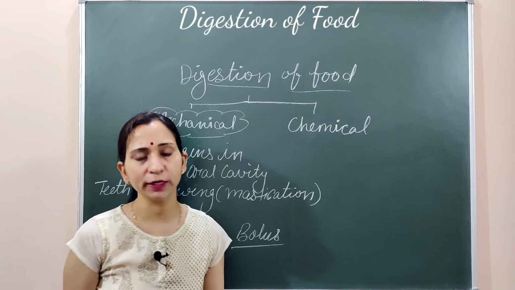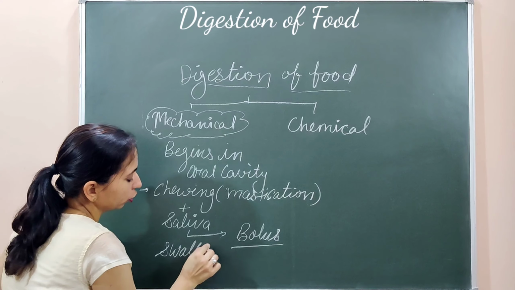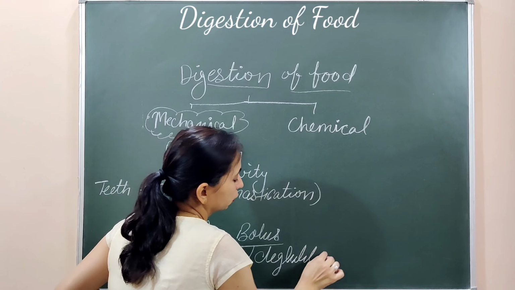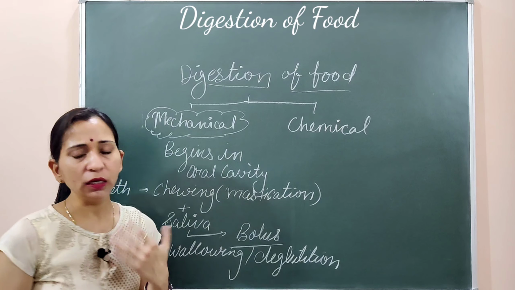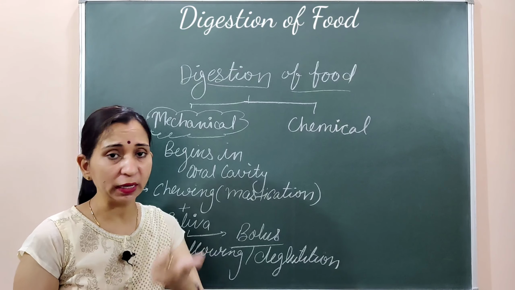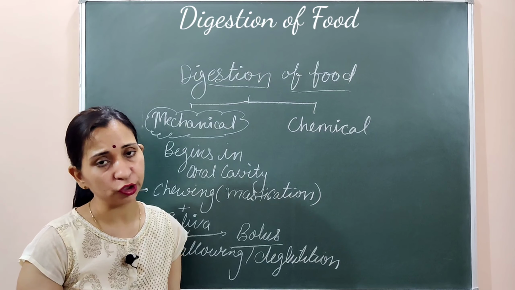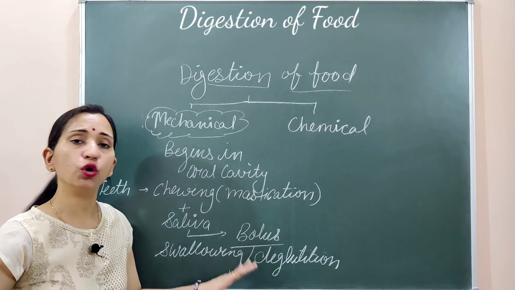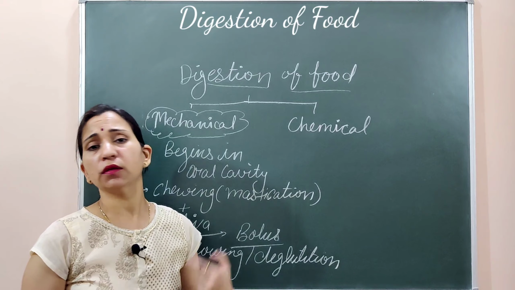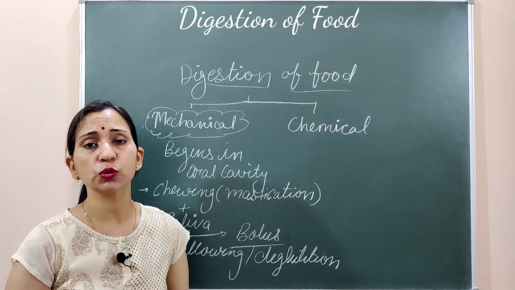Then this food is conveyed through the pharynx to the esophagus, and this process is known as swallowing, also known as deglutition. It is done with the help of the pharynx. Earlier, in the upper part, when the food goes into the pharynx, this process is a voluntary action. We can control this swallowing process, but in the later part of the pharynx it becomes an involuntary action, and finally the food goes into the esophagus or the food pipe, which is the next part of the alimentary canal. Through the food pipe, by the rhythmic contraction movement of the wall of the food pipe, called peristalsis, the food is transported to the stomach.